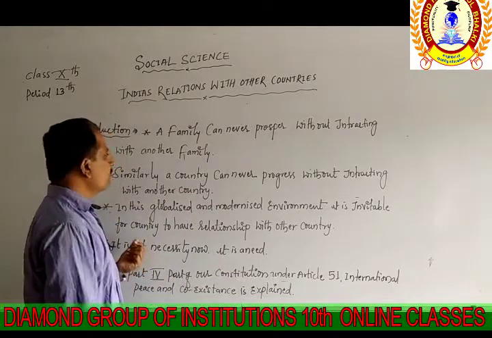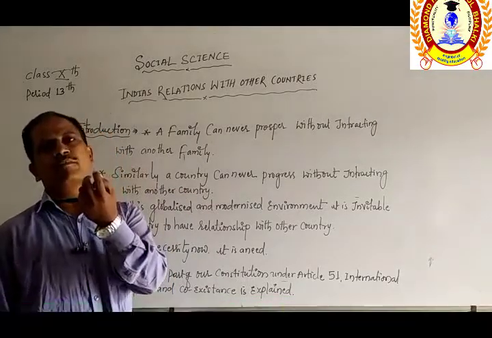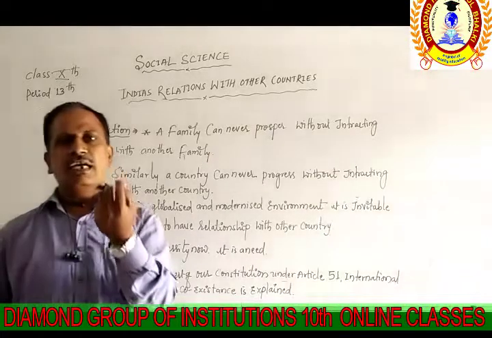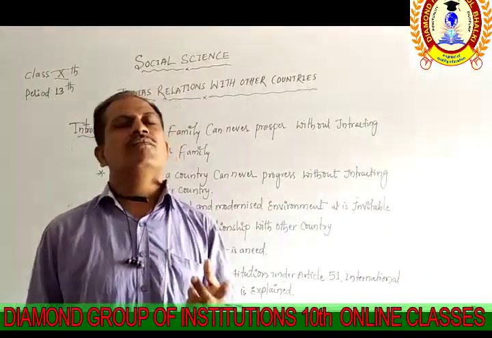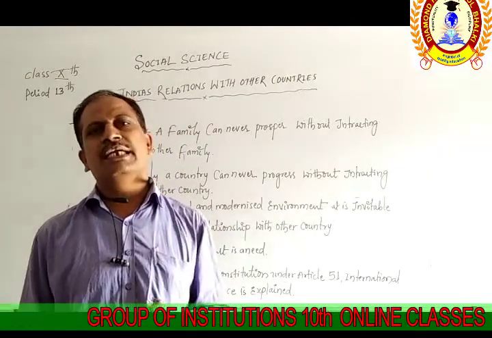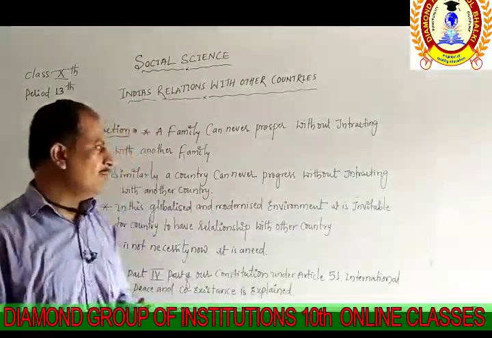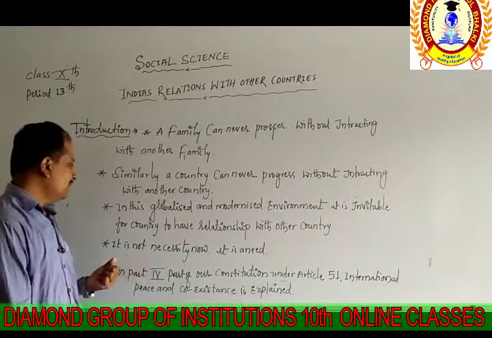That is why, without interaction and relations, we will not find progress for any country of the world. The help of other countries is needed.